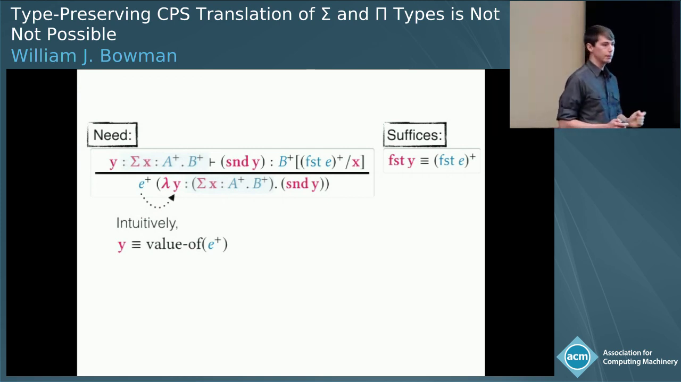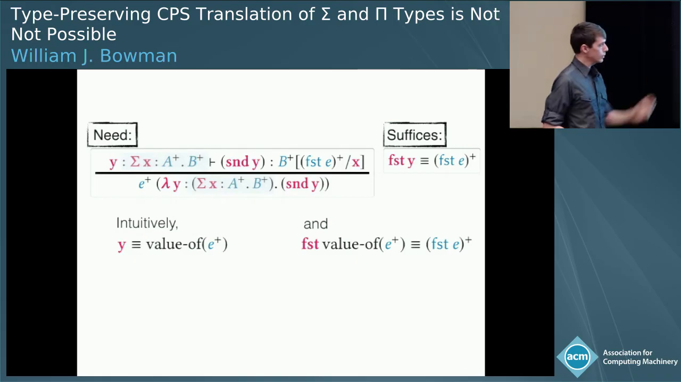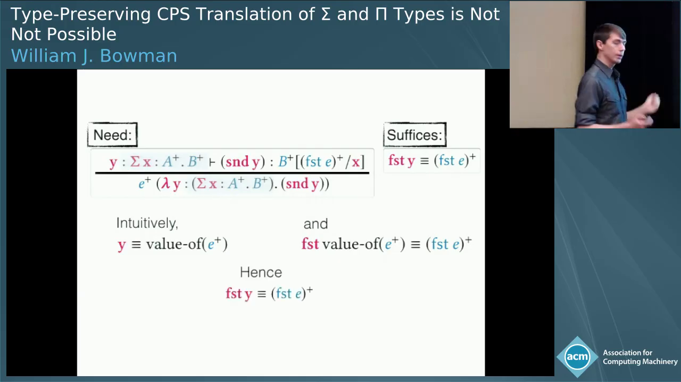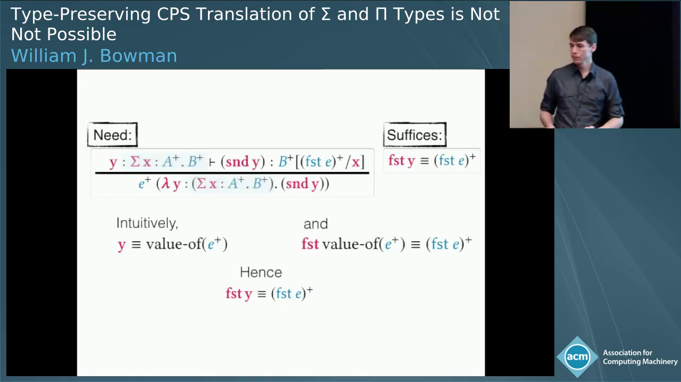So intuitively, this should be true. We also know that based on what CPS is doing, the computation that represents the translation of first of E is essentially going to perform the first projection of whatever value E is. So intuitively, that should be true. If we combine these two facts, then we get that first of Y is equal to first of translation of first of E in this particular context.